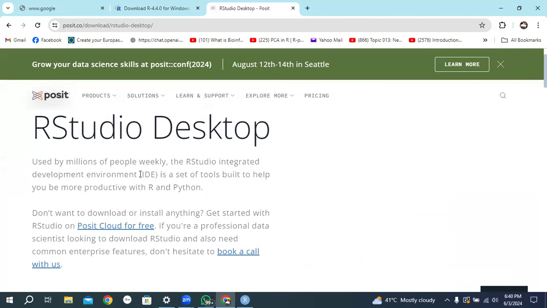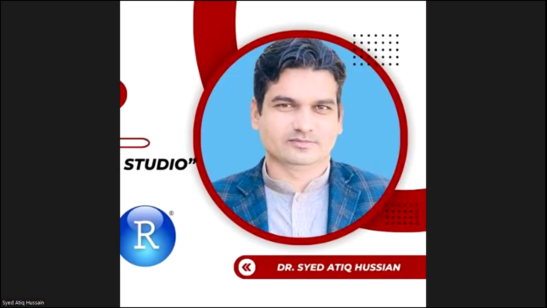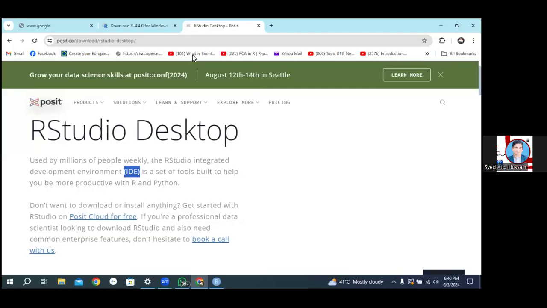But we have no basic idea what is meant by IDE. I want to explain with a very simple example. Let me share my whiteboard. Okay. You can see a whiteboard.